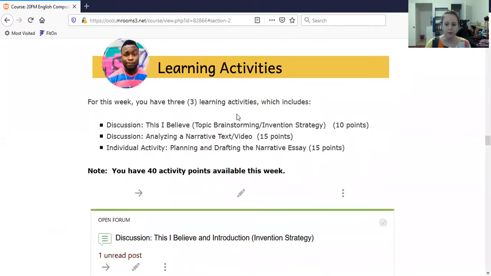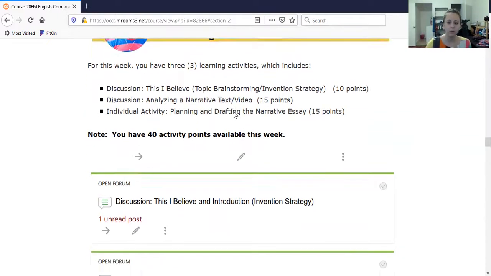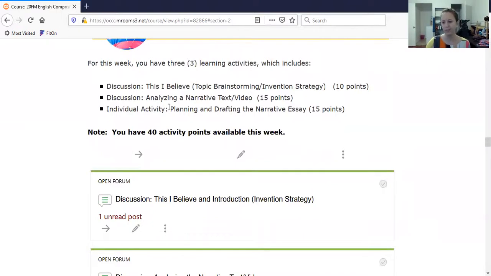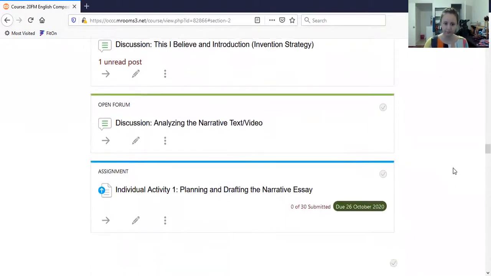This week, you'll have 3 assignments due. 2 of them are discussion boards, which is where you'll post your ideas first, and then pick a classmate and reply to their ideas to help get a conversation going. All right, and then there's one individual activity, which is really just a writing assignment. We're already working on essay one, so you'll just post this planning and drafting assignment, and then I'll give you feedback so that you can start working on the essay.